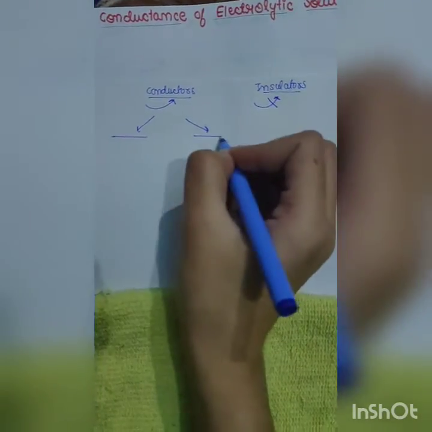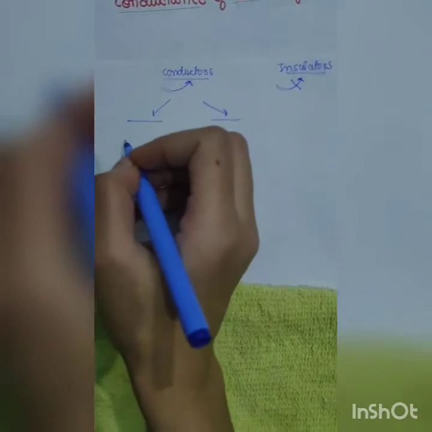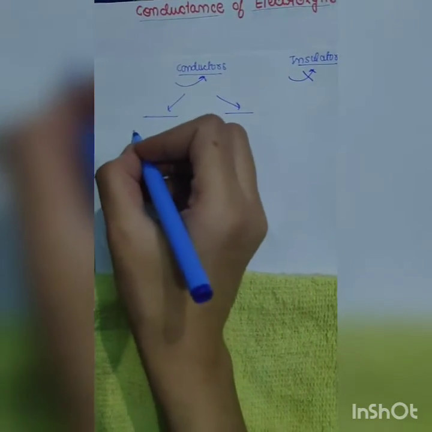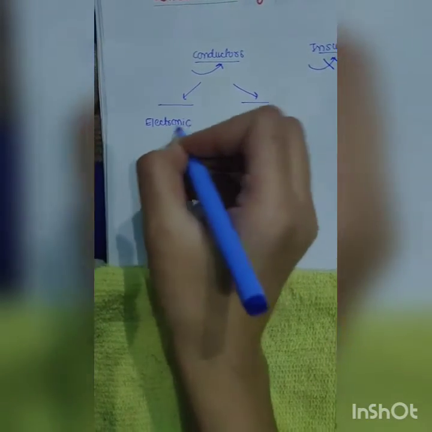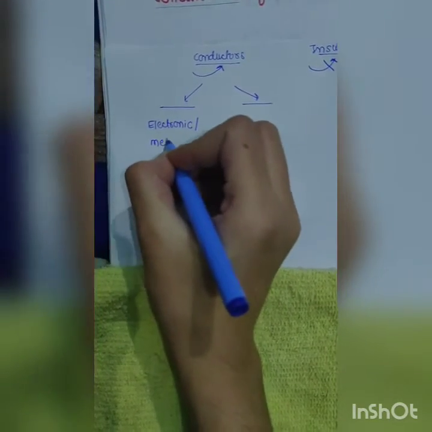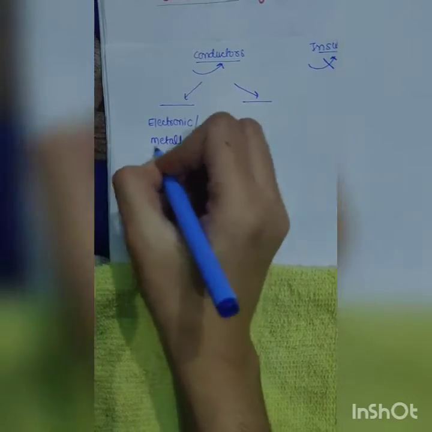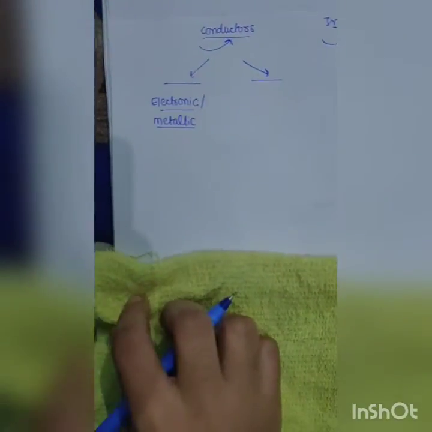So conductors are basically of further two types. First type we have already discussed in previous classes. First type is electronic conductors, or we call them metallic conductors. We all know metals are good conductors of electricity. All metals conduct electricity or they allow electricity to pass through them.